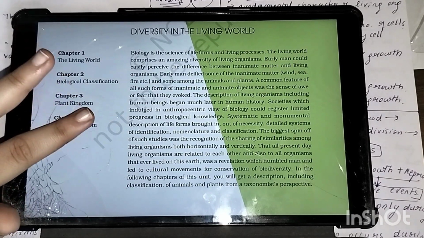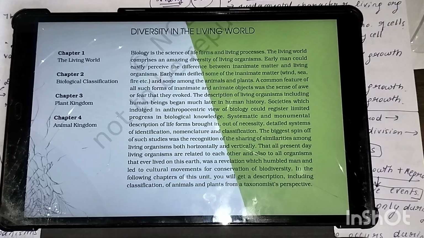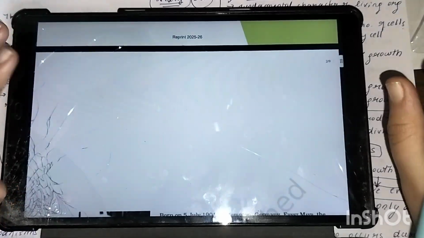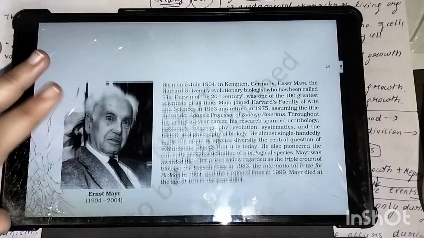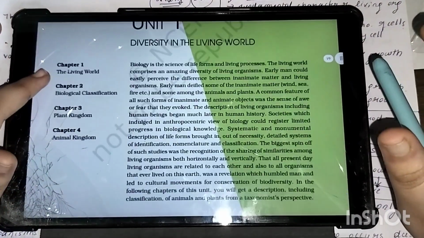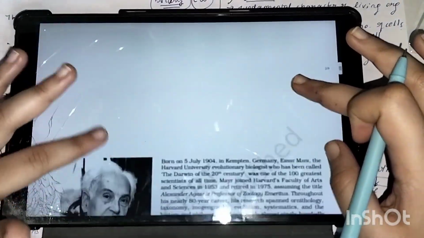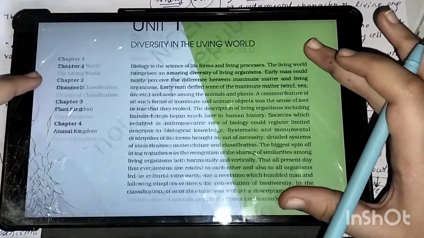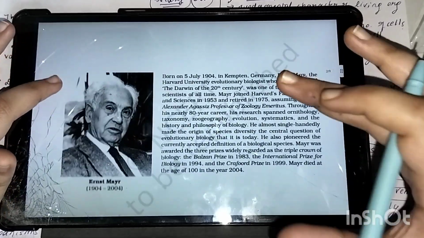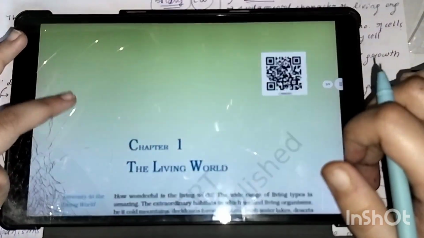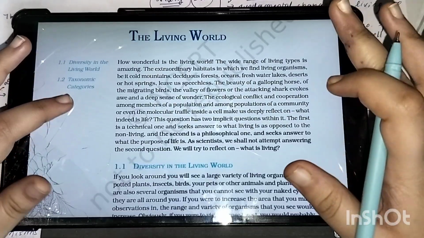In this video, we'll be doing the Living World chapter. We'll be finishing the entire chapter, part 1 and part 2. This front page, since they have asked in NEET 2025 from these pages as well, these two pages I'll be doing at the end. Now we will directly jump into the chapter. This is a very small chapter, so I'll be finishing it in one video only.